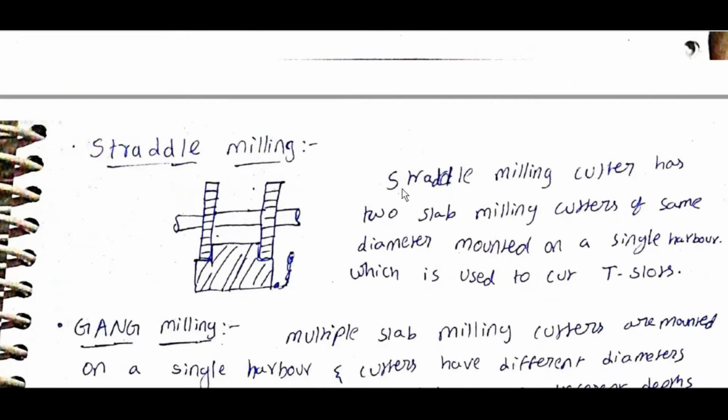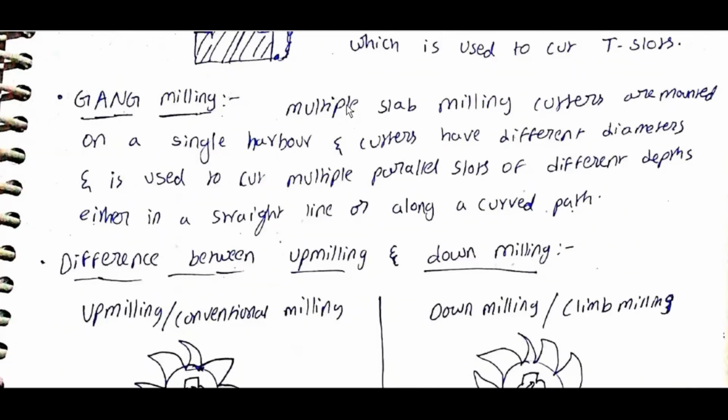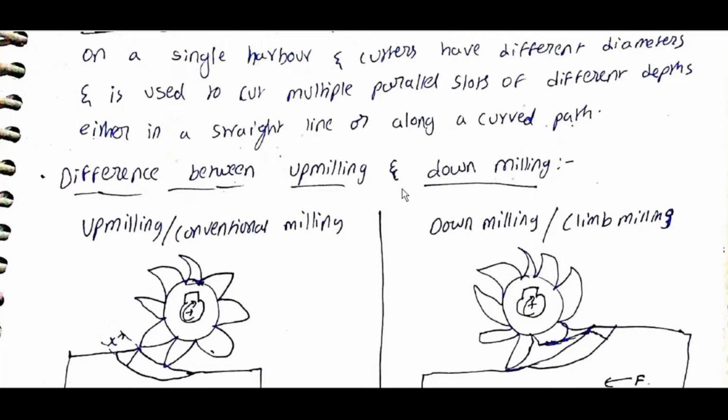Straddle milling cutter has two slab milling cutters of the same diameter mounted on a single arbor, which is used to cut T-slots. Gang milling, multiple slab milling cutters are mounted on a single arbor and the cutters have different diameters and are used to cut multiple parallel slots of different paths either in a straight line or along a curved path.